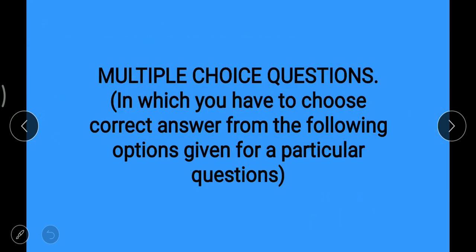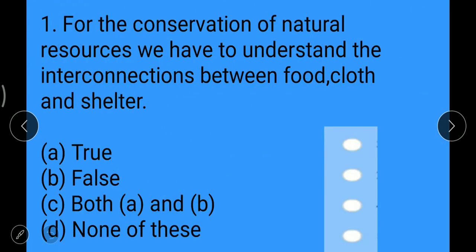Multiple choice questions, in which you have to choose the correct answer from the options given for a particular question. First one is: for the conservation of natural resources we have to understand the interconnection between food, cloth and shelter.